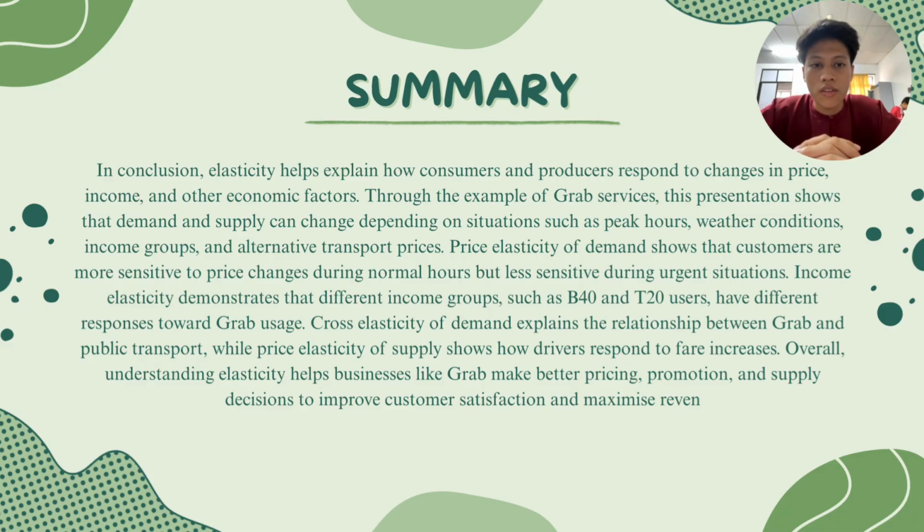Next, price elasticity of demand shows that customers are more sensitive to price changes during normal hours, but less sensitive during urgent situations. After that, income elasticity demonstrates that different income groups, such as B40 and T20 users, have different responses towards Grab usage. Cross elasticity of demand explains the relationship between Grab and public transport, while price elasticity of supply shows how drivers respond to fare increases.